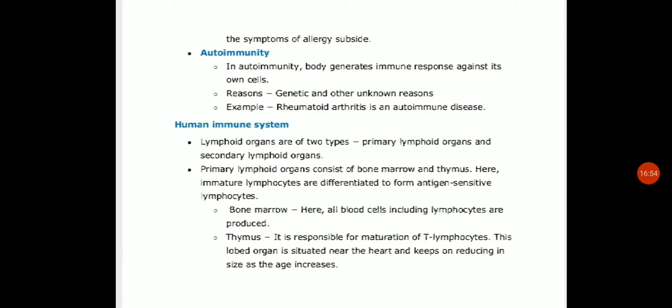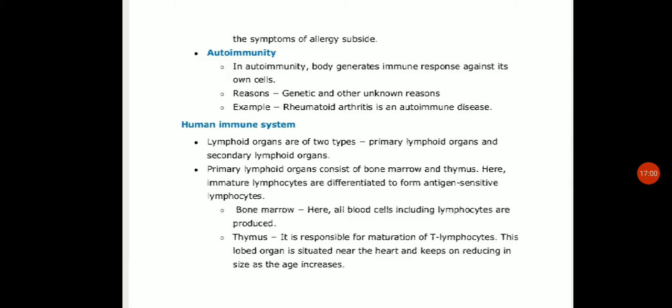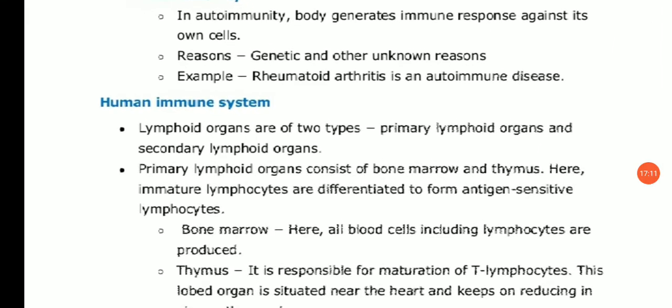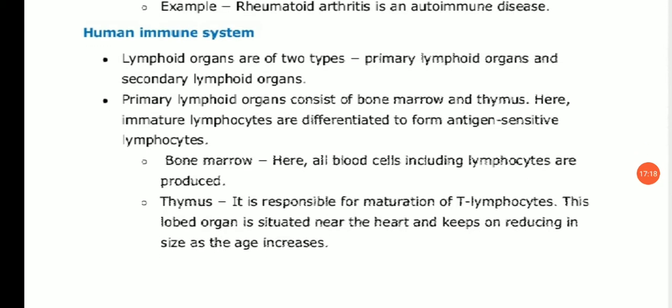Lymphoid organs are of two types, primary lymphoid organs and secondary lymphoid organs. Primary lymphoid organs consist of bone marrow and thymus. Here immature lymphocytes are differentiated to form antigen sensitive lymphocytes. So they are the primary lymphoid organs. Bone marrow first. Here all the blood cells including lymphocytes are produced. Bone marrow is the site of production of all the blood cells.